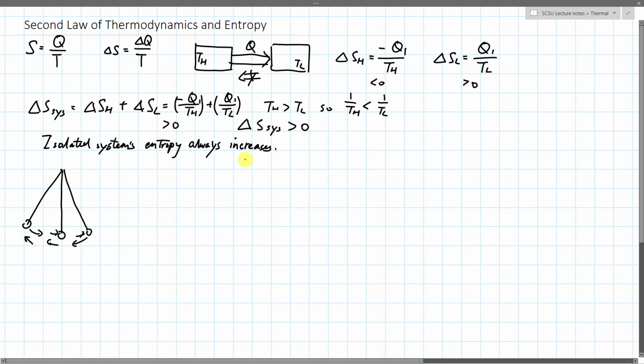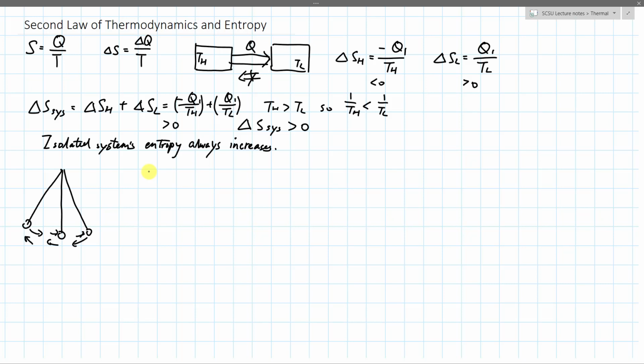So now we think about a system's entropy. What exactly is entropy? It is heat transferred at a temperature. It is not energy, because heat transfer divided by temperature is energy per temperature, or joule per Kelvin. And this joule per Kelvin, what exactly does it do?